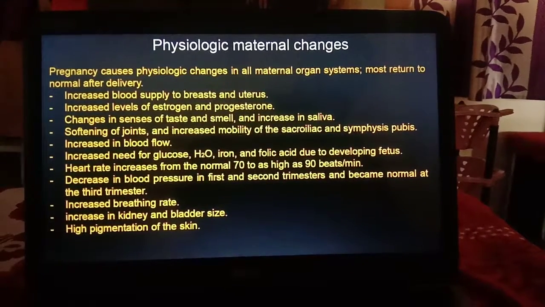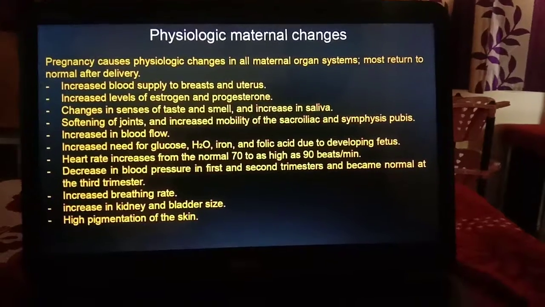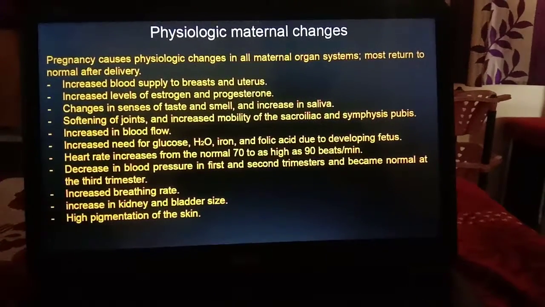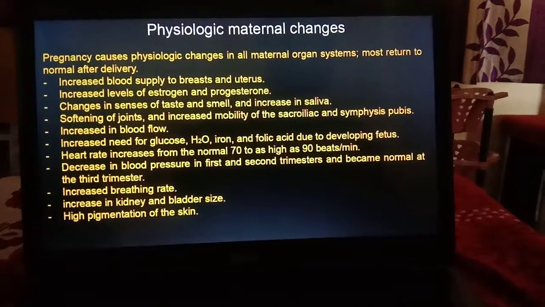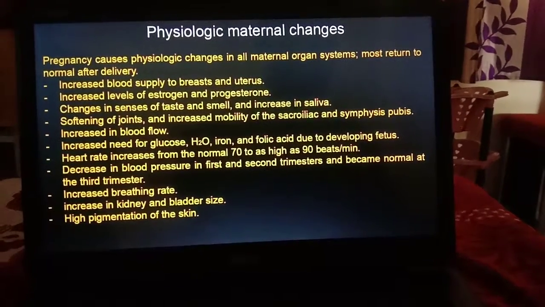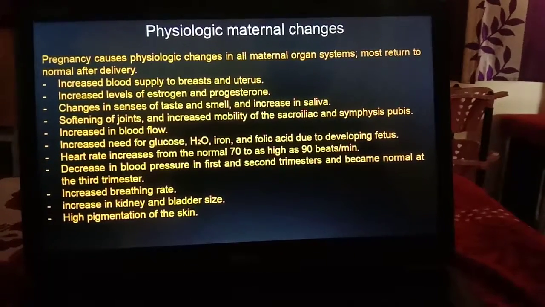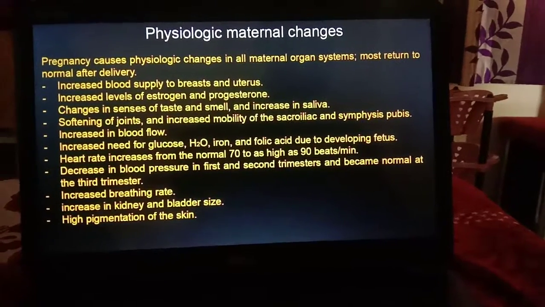Now let us see the physiological maternal changes. Pregnancy causes physiological changes in all maternal organ systems. Most return to normal after delivery. In earlier classes we saw them system by system, so let us see in brief: increased blood supply to the breast and uterus, and increased levels of estrogen and progesterone.